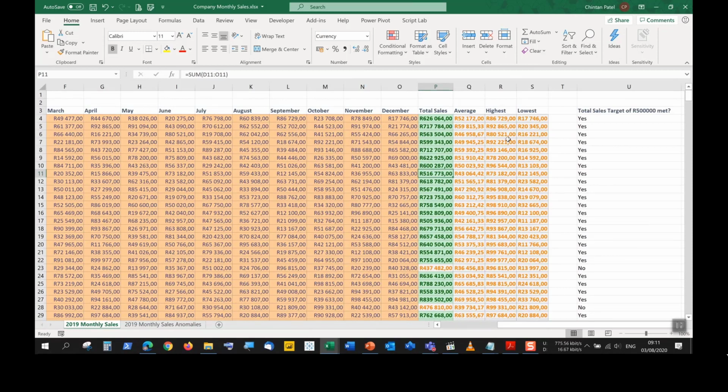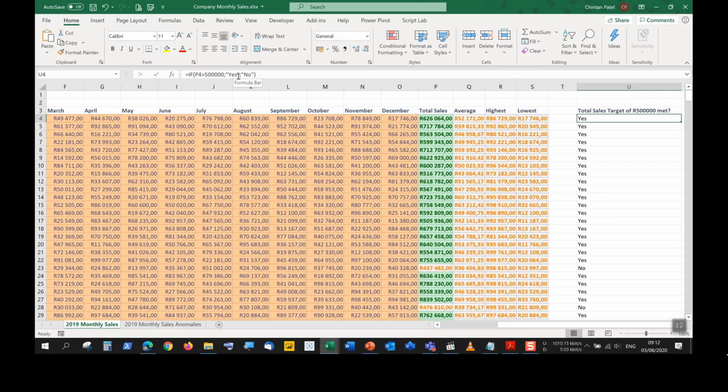And that is all we have to know for the if function, right? Whether it is calculating it from scratch using the if function, equals if open brackets, put in your criteria, one value on the left, one value on the right, a comparison operator symbol in between. It can be greater than, less than, greater than or equal to, less than or equal to, or not equal to. And then we would specify what you'd like to see as favorable.